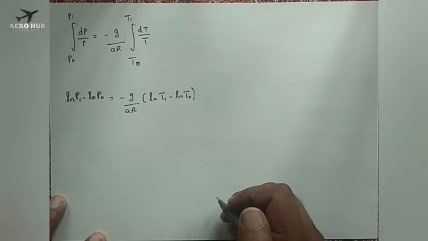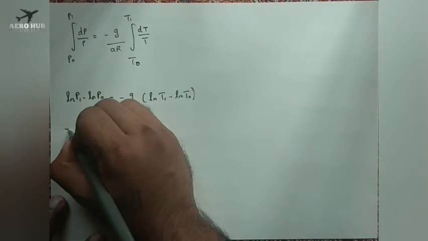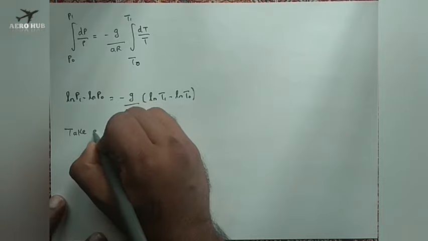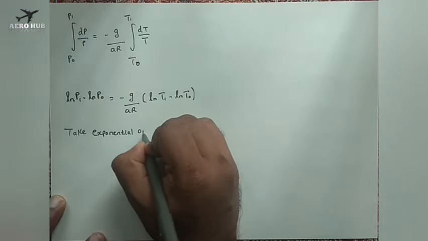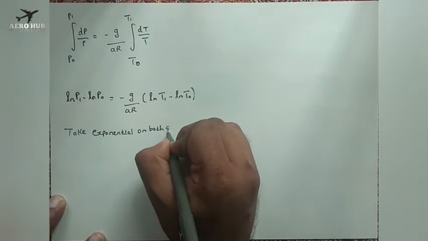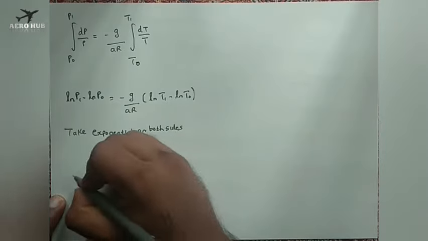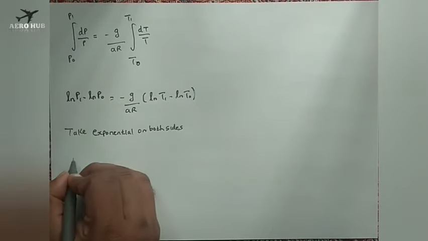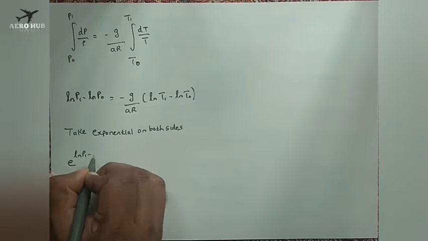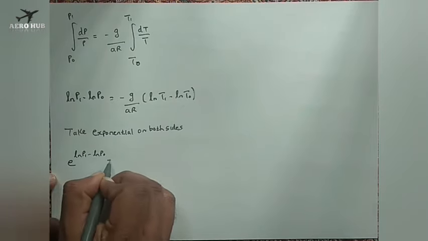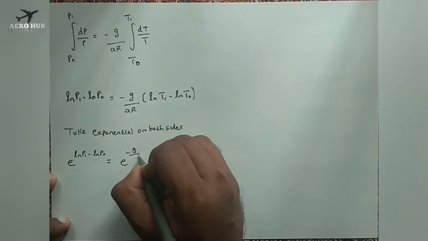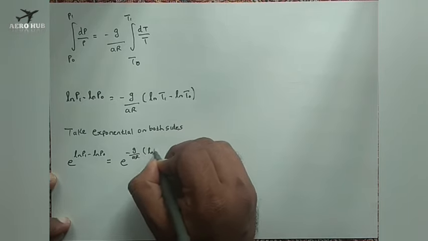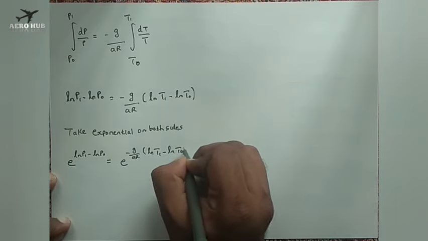Now what I will do is take the exponential on both sides. So I will be getting e power ln P1 minus ln P0 is equal to e power minus G by AR ln T1 minus ln T0.